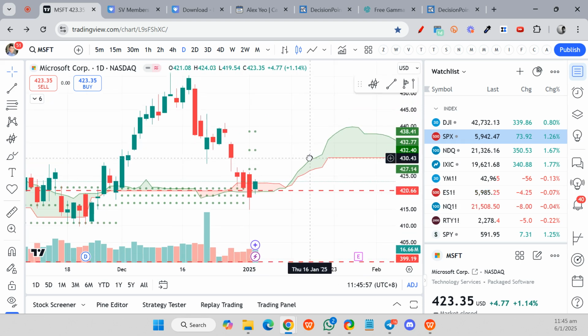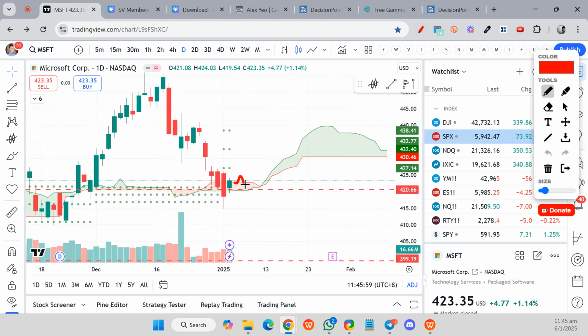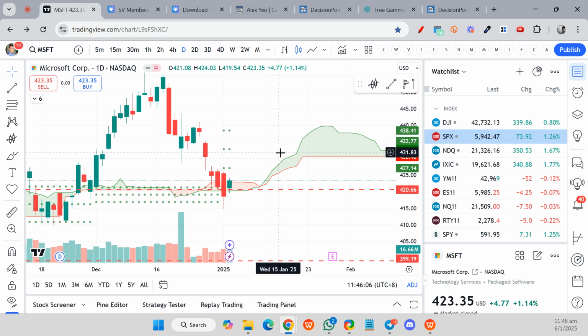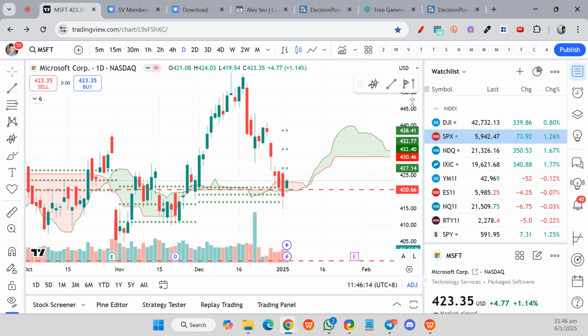So let's see whether this coming week Microsoft can continue to go higher. Of course, the immediate resistance level will be at the pivot point, which is at about 432.77. So this is Microsoft.